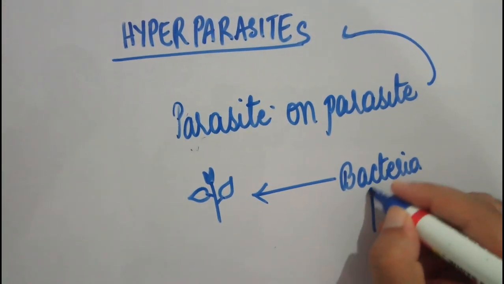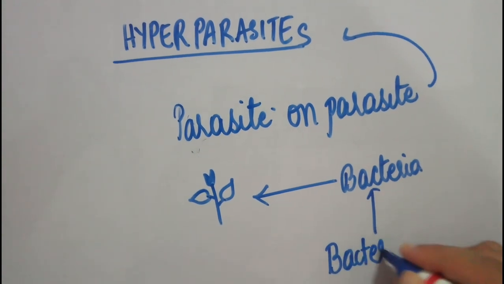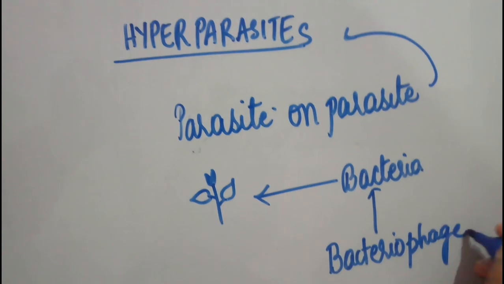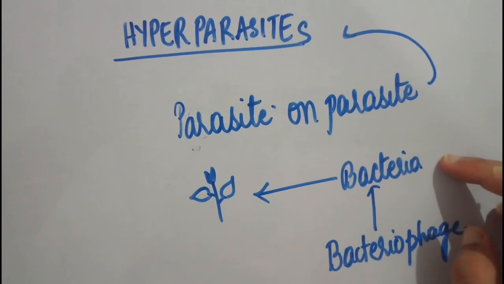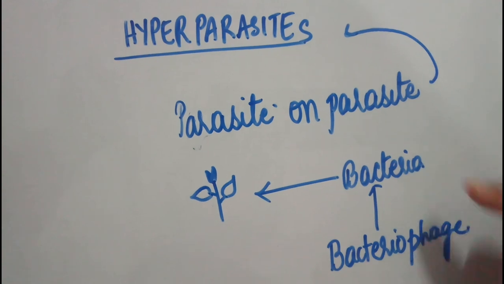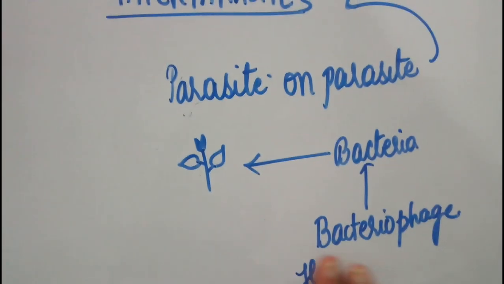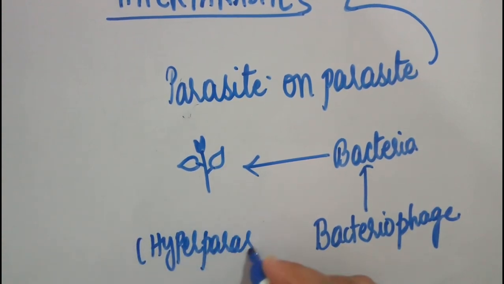Now there is a bacteriophage, which is a parasite on this bacteria. Bacteriophages are going to infect the bacteria, correct? So this bacteriophage we call the hyperparasite.